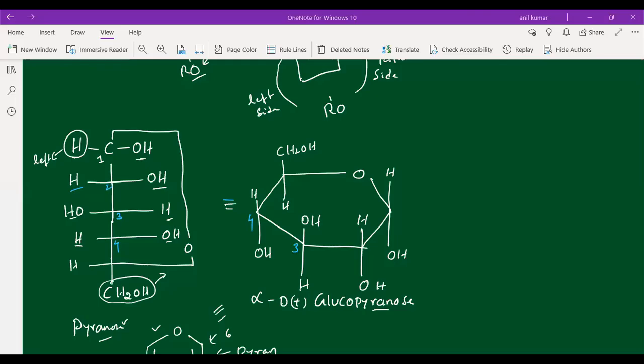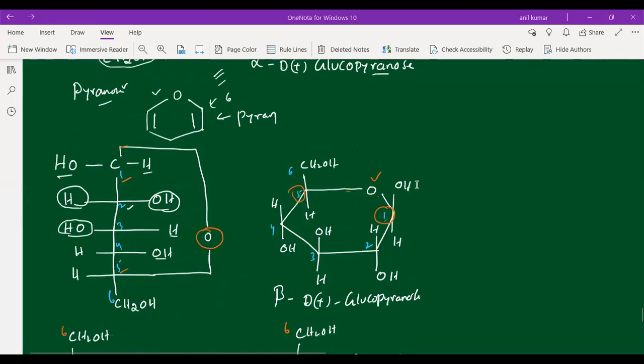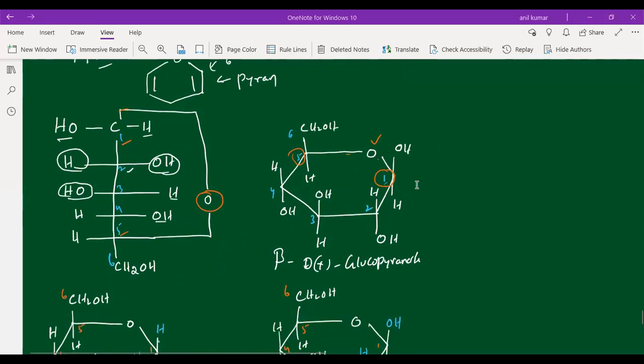Glucopyranose. What we are calling, students, alpha D plus glucopyranose. Why are we calling it pyranose? Because pyran is a six-membered heterocyclic compound, and the alpha D plus glucose resembles the structure of pyran. That's why we give the suffix, alpha D plus glucopyranose. Understood, students? Like that, we have beta D glucopyranose also.